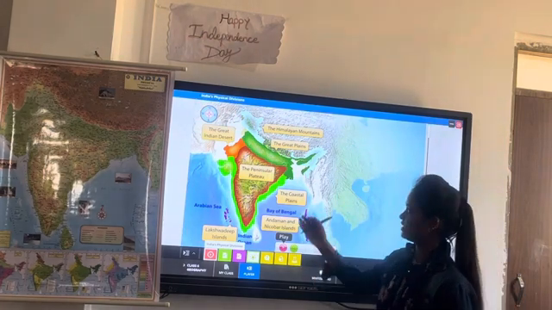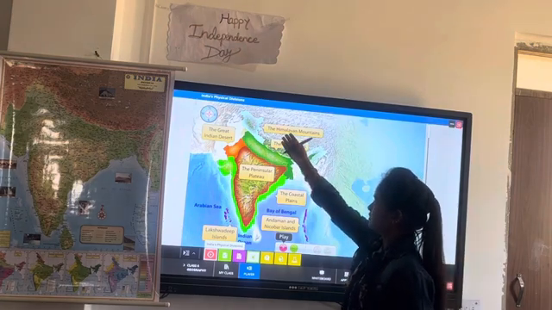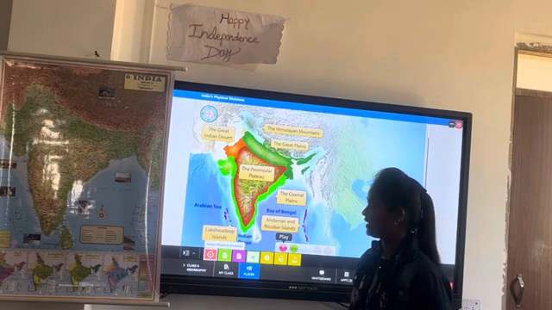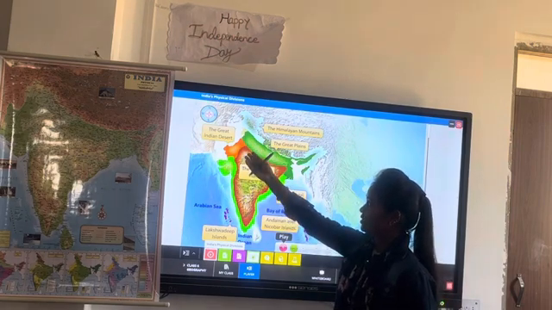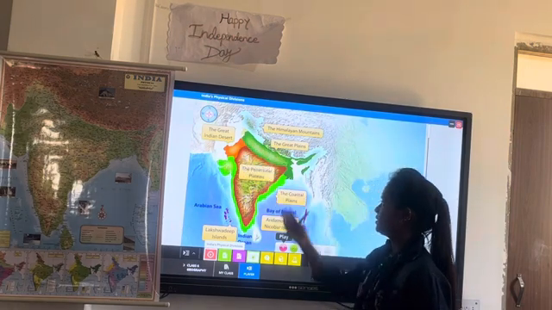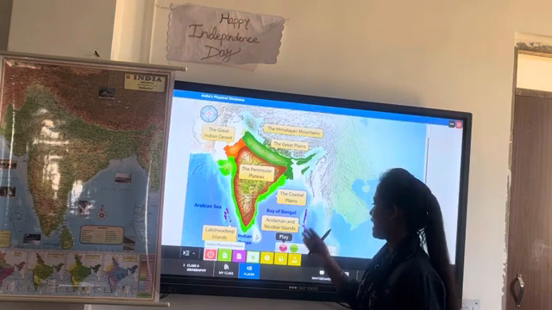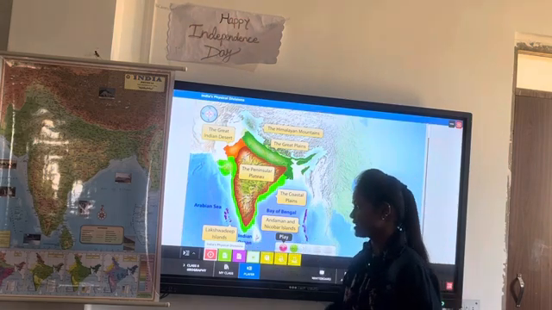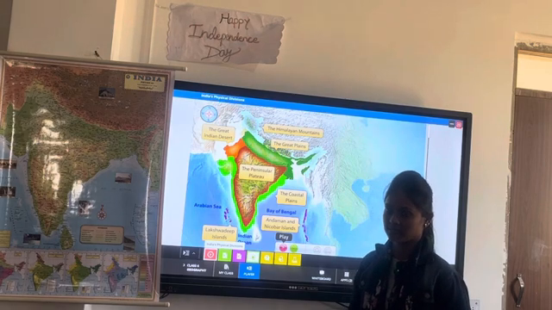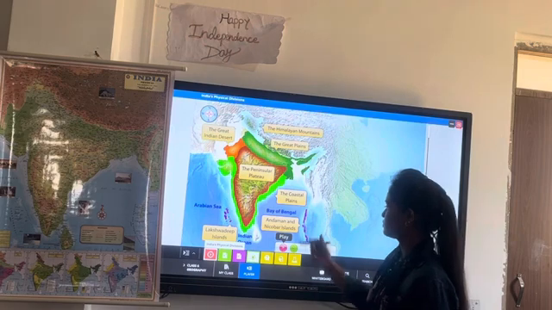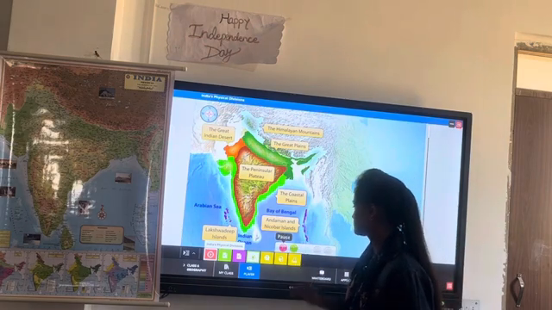You can see India has the Himalayan mountains, the Great Plains, the Great Indian Desert, peninsular plateaus, coastal plains, Andaman and Nicobar Islands and Lakshadweep Islands. How beautiful it is, right? Yes, ma'am.